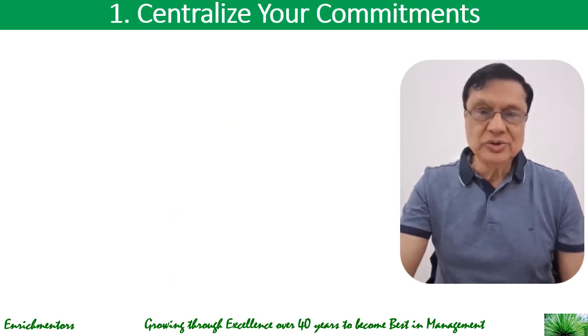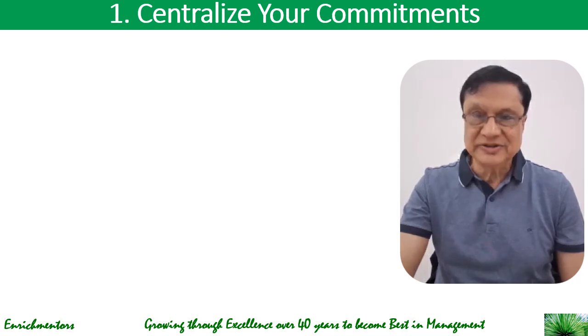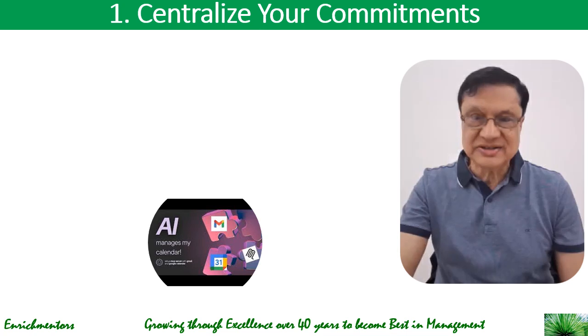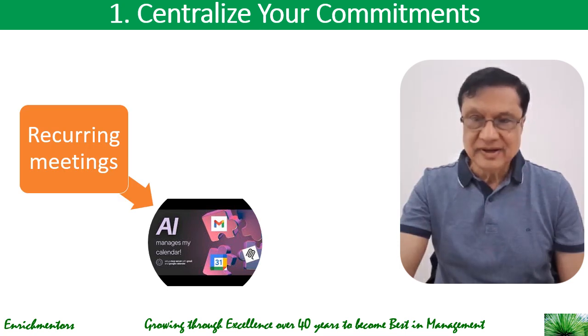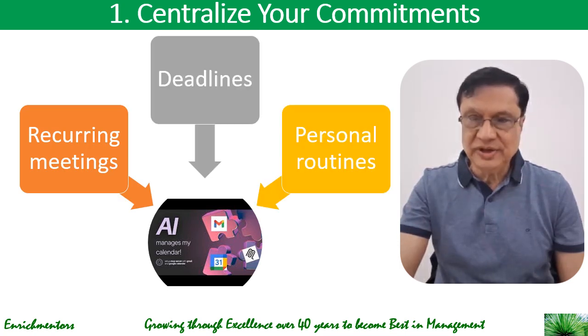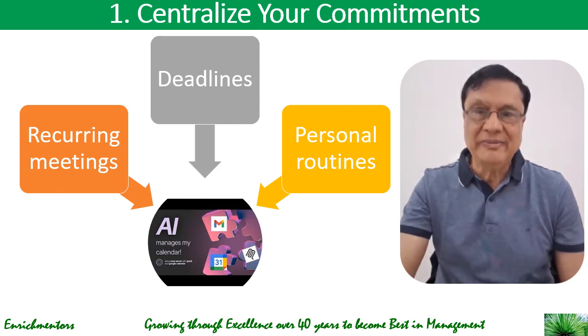So first, what you need to do is centralize your commitments. You need to connect all your calendars into one AI calendar assistant. The calendars could be work, personal, family, and you have many calendar assistants available, like Reclaim.ai, Motion, Google Calendar AI, Microsoft Copilot, etc. And then you need to import recurrent meetings, deadlines and personal routines like exercise, meals, family time, etc., into this calendar.